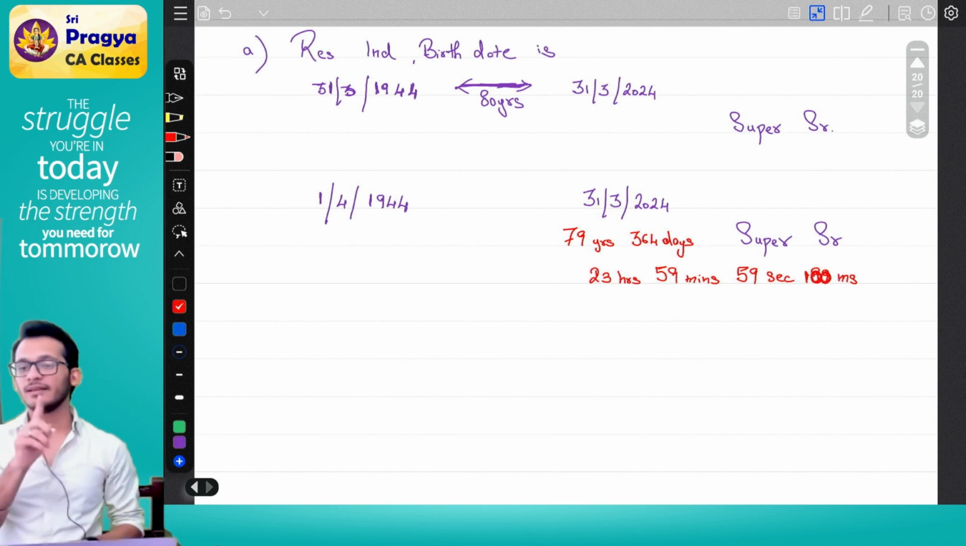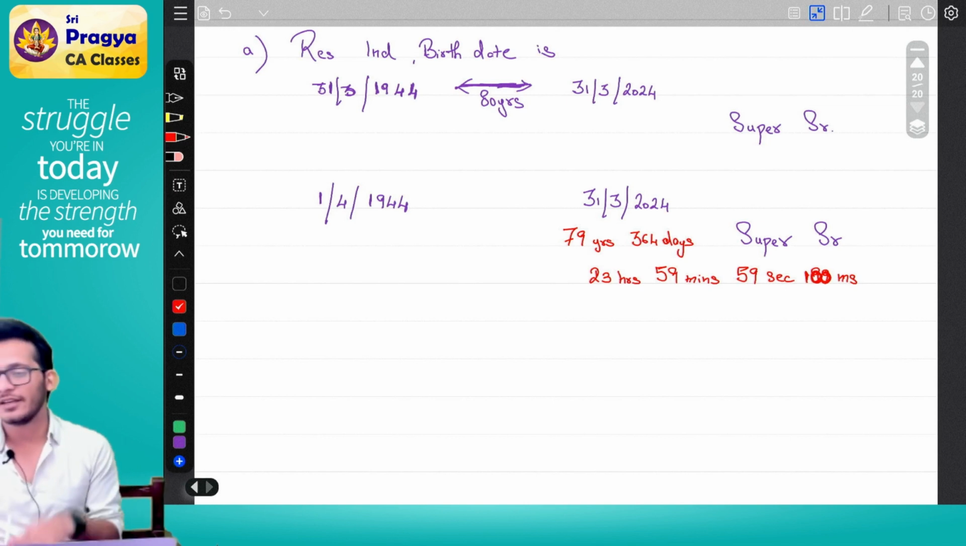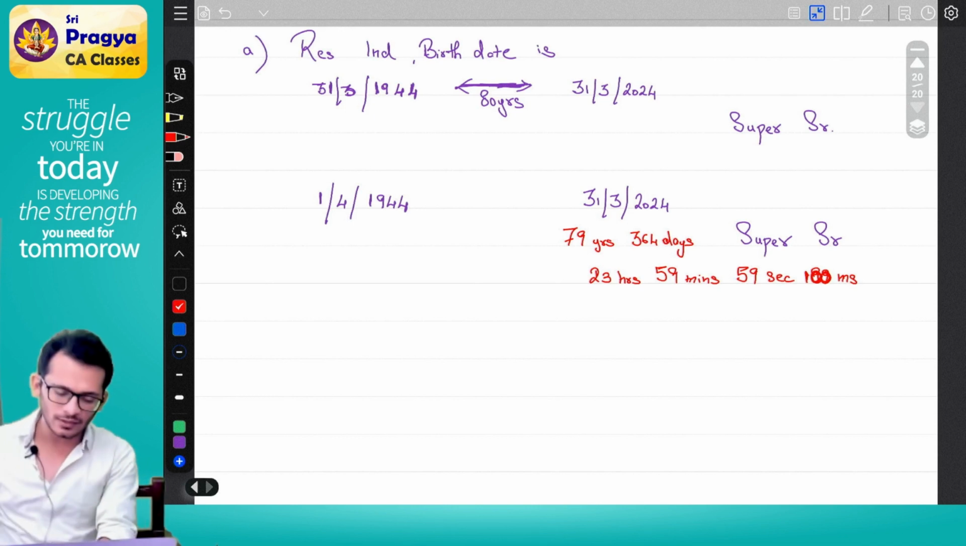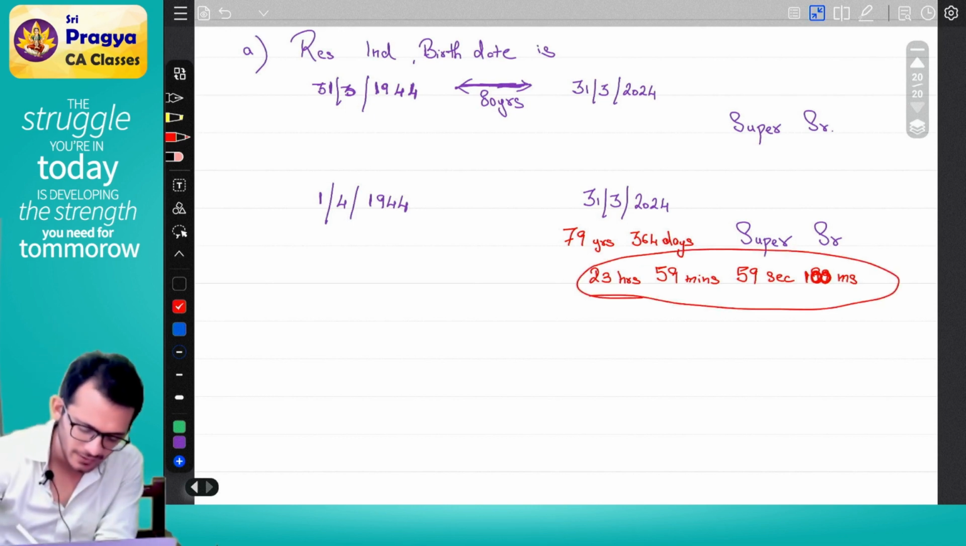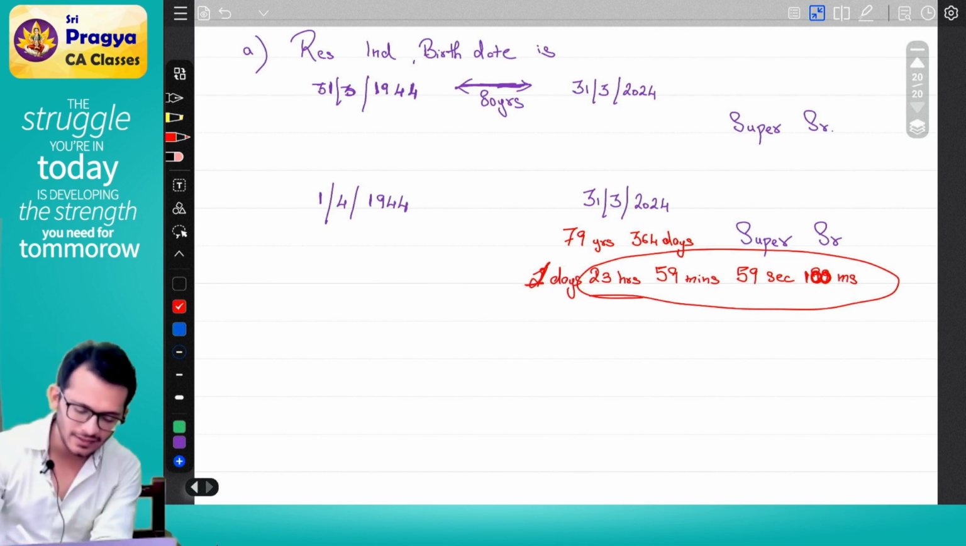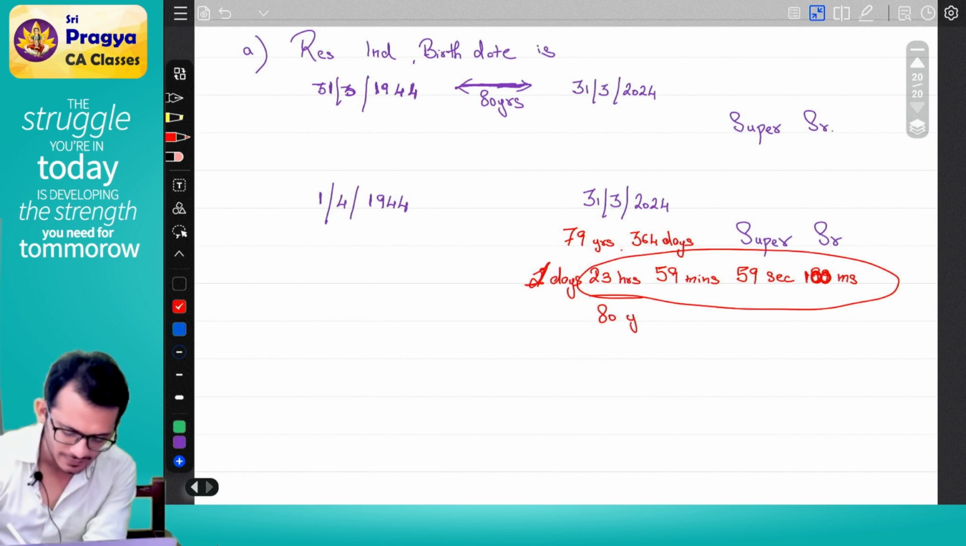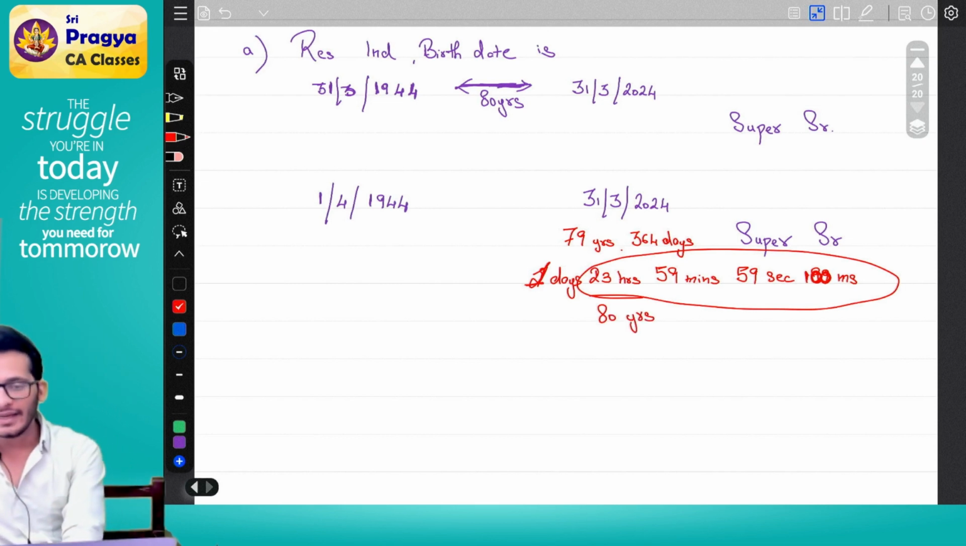Yes. If your birthday is going to come on 1st April, at exactly 12 o'clock your friends will call and say you're 80. Why? Because you're already 100 milliseconds over. If you're 100 milliseconds over, technically this day becomes 24 hours, that is 1 day. Correct or not? If that day becomes 1 day, 79 years, 364 days plus that 1 day will become 80 years, which means technically you are already 80.